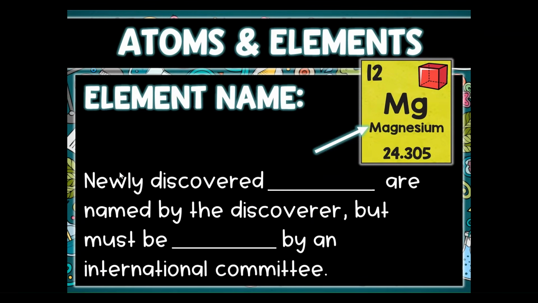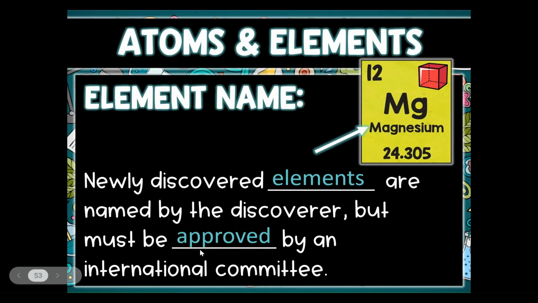A little bit more about elements' names. Newly discovered elements are named by the discoverer, but must be approved by an international committee. So let's say someday you become a renowned scientist, and you were to discover a new element. You could potentially name it after yourself if an international committee approves it and says, hey, this guy discovered it. You know what? Let's give him some credit. Let's allow him to name this element after him.